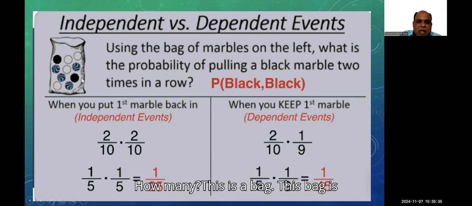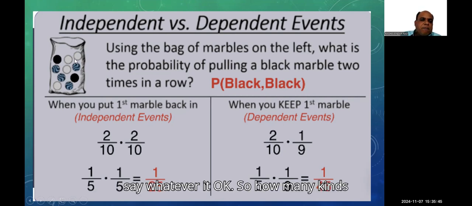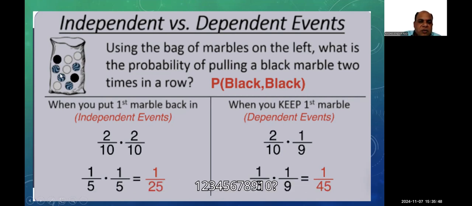This is a bag, and this bag is having marbles. These are the round marbles. How many are there? 1, 2, 3, 4, 5, 6, 7, 8, 9, 10. There are 10 round marbles. In these marbles, two black marbles are there. The others are different colors. Okay, 4 white, 4 blue, and 2 black marbles are there.